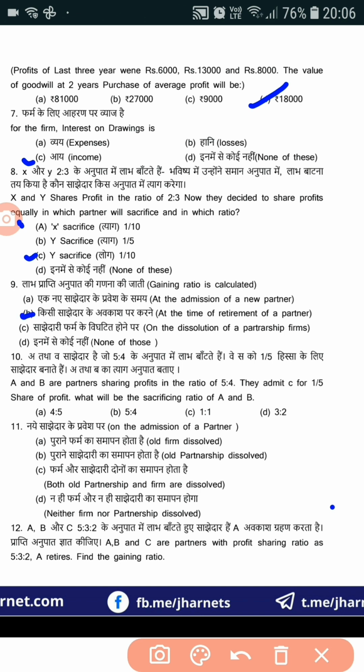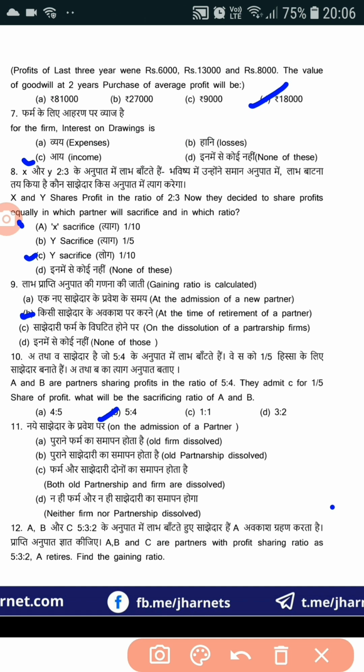Now question number 10. A and B are partners sharing profits in the ratio 5:4. They admit C for 1/5 share of profit. What will be the sacrificing ratio of A and B? Just look, here the new ratio is not given. So when the new ratio is not given, the old ratio will be the sacrificing ratio. So the correct answer of question number 10 is option B, 5:4.